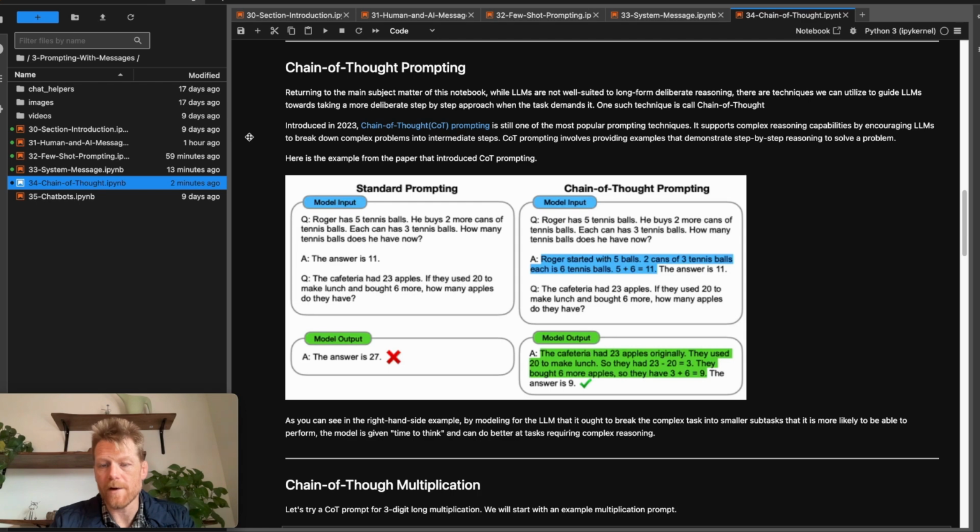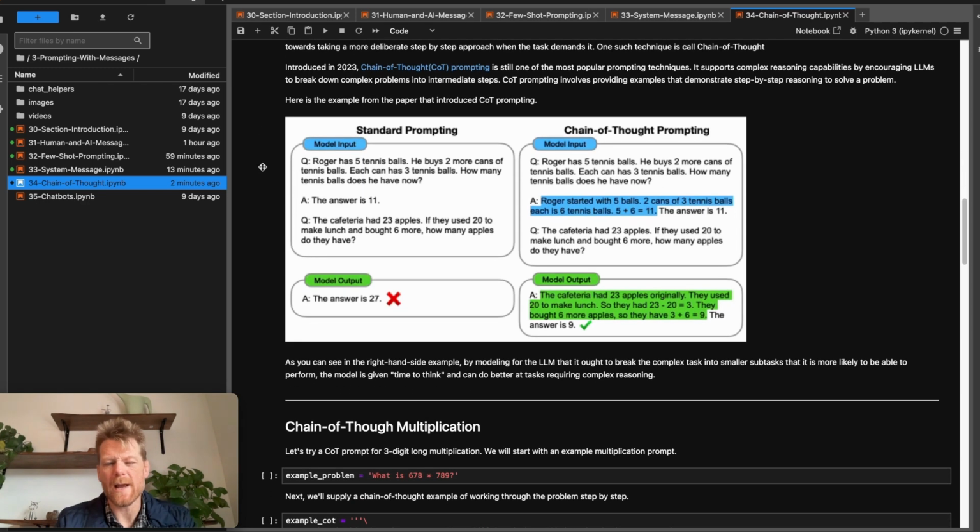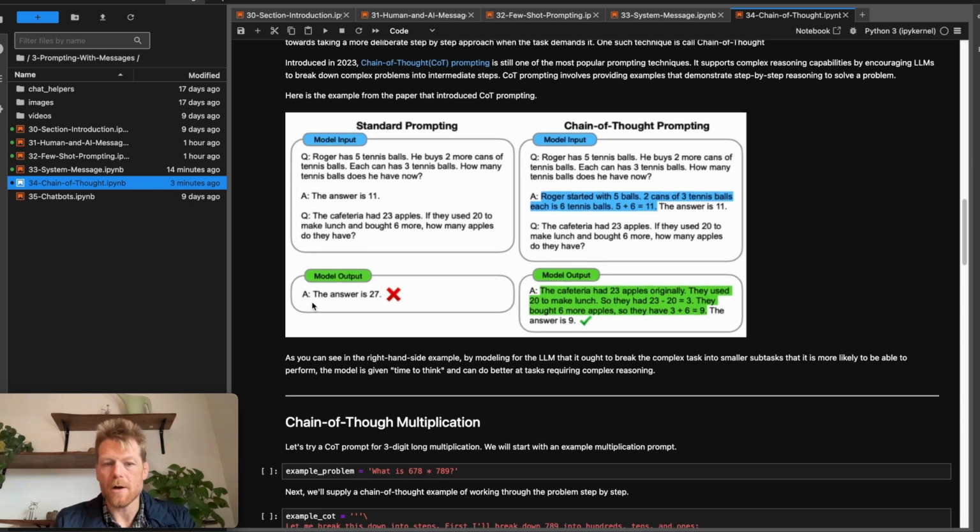Chain of thought prompting involves providing examples, typically, that demonstrate step-by-step reasoning to solve a problem. If you drill into that paper, you'll see this example. We have an approach here where we've got a word problem, and you can see this is a little bit of few-shot prompting here. We're giving the model a question, we're giving it a response as an example, right? And in the example, we simply give the response. The answer is 11. Now this is the correct answer, but all we give the model an example of is answering the question directly. And then when we prompt the model with a different word problem, in the paper, the model answered with 27, which is not the correct answer, right?